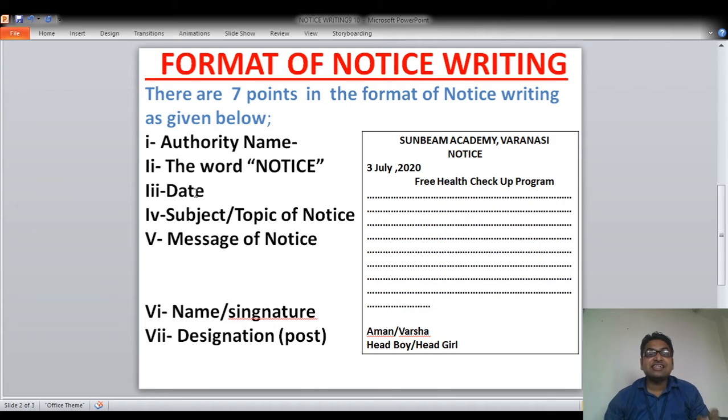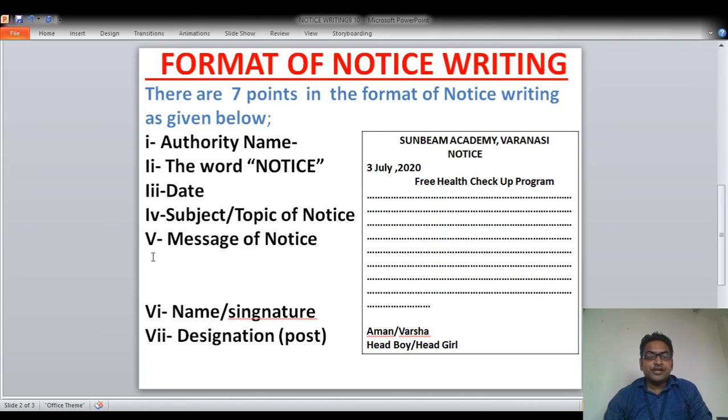The third point is the date. You write the date, like I have written 3rd July 2020; accordingly you will write it. After that comes the subject or topic. Subject or topic means the topic on which the notice is to be released. Here I have written free health checkup program. It can be anything, like, if it is from a school, it can be annual function or annual sports day. So it will be mentioned here like this.